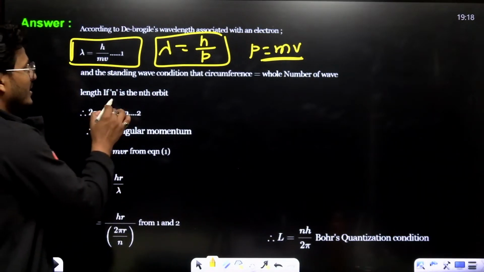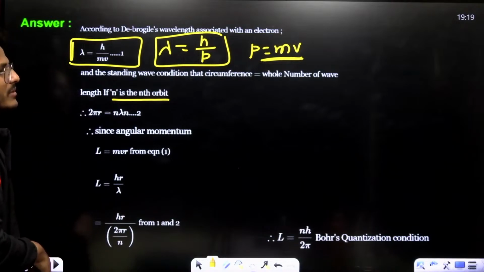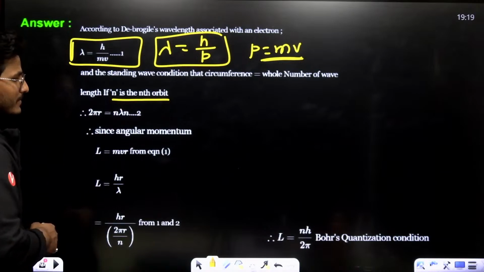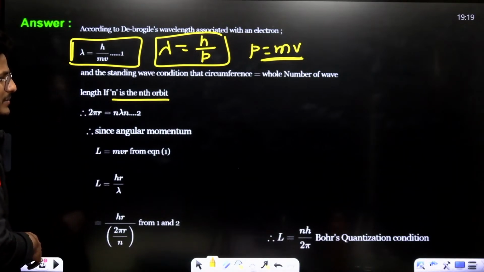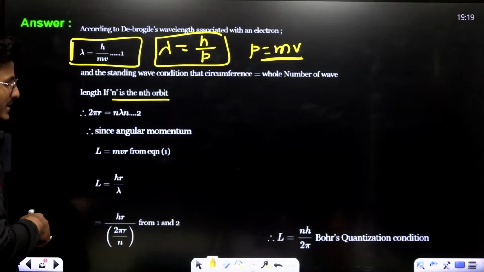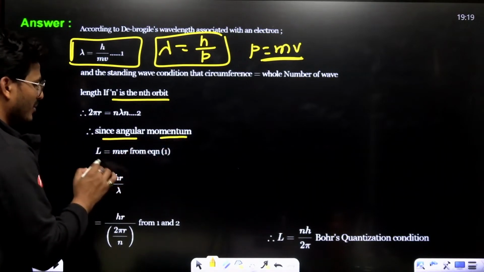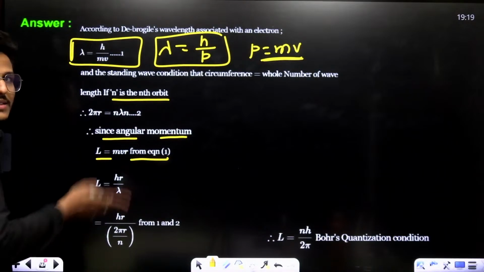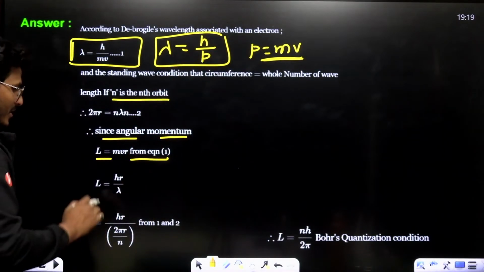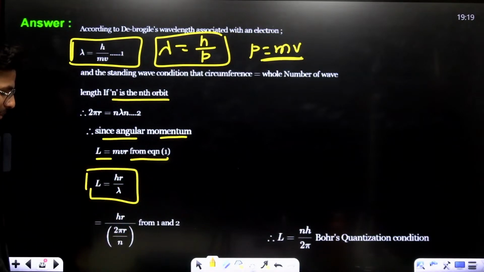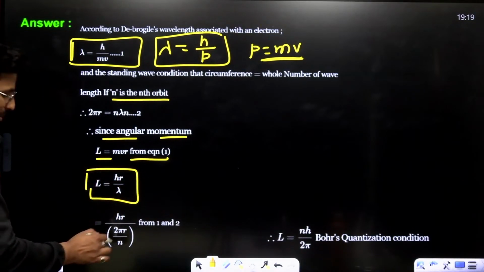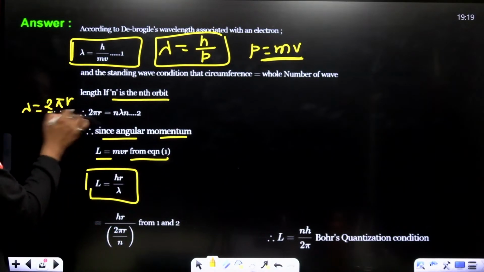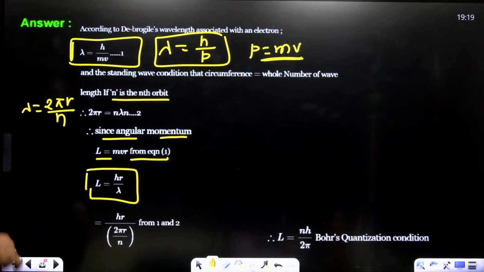Now, the wavelength condition for the nth orbit is 2 pi r equals n lambda. Since angular momentum L equals mvr, this is the angular momentum, this is momentum. L equals hr upon lambda. What is the value of lambda? Lambda equals 2 pi r upon n.